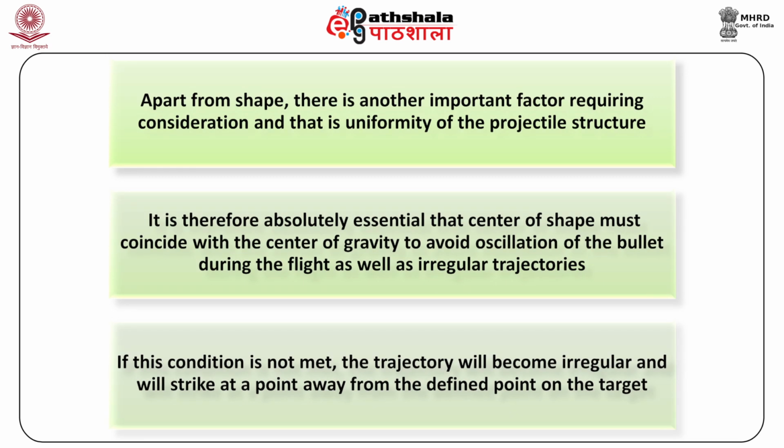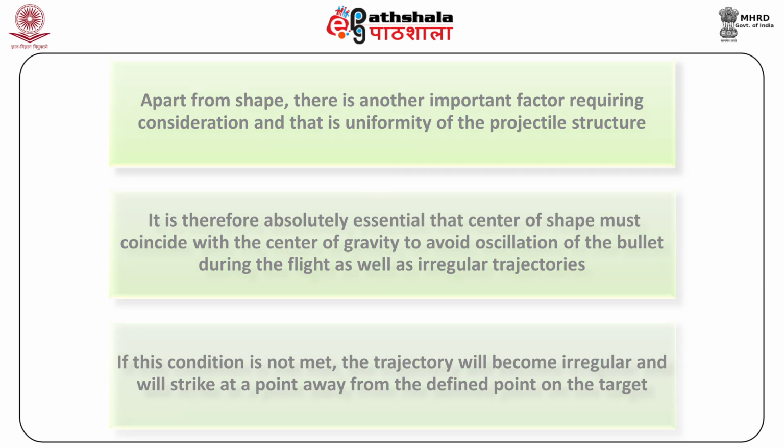Apart from shape, there is another important factor requiring consideration, and that is uniformity of the projectile structure. It is therefore absolutely essential that the center of shape must coincide with the center of gravity to avoid oscillation of the bullet during flight as well as irregular trajectories. If this condition is not met, the trajectory will become irregular and will strike at a point away from the defined point on the target.